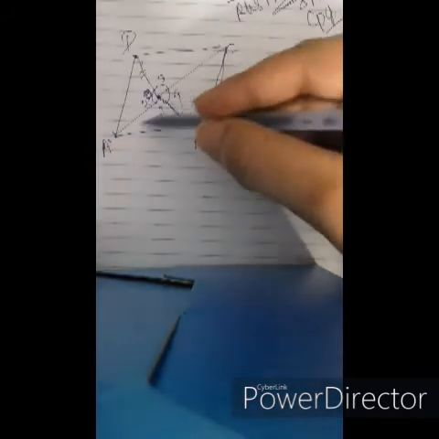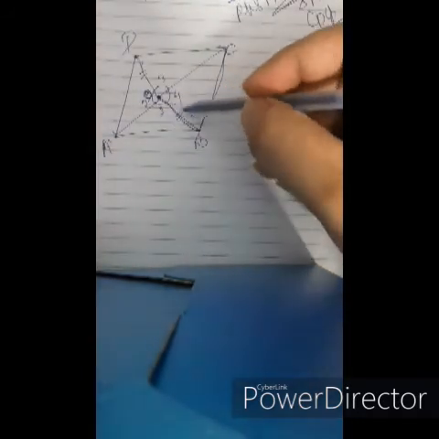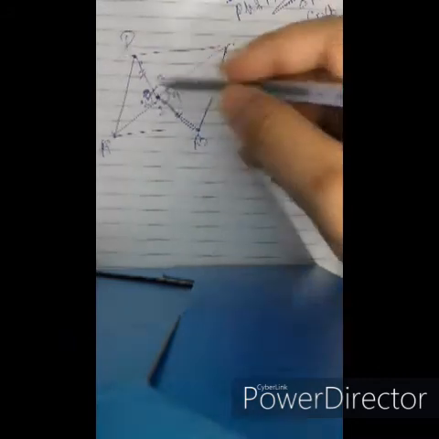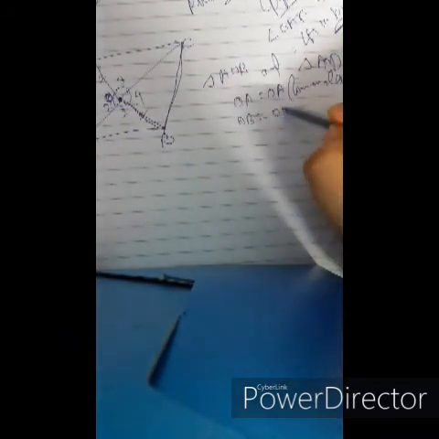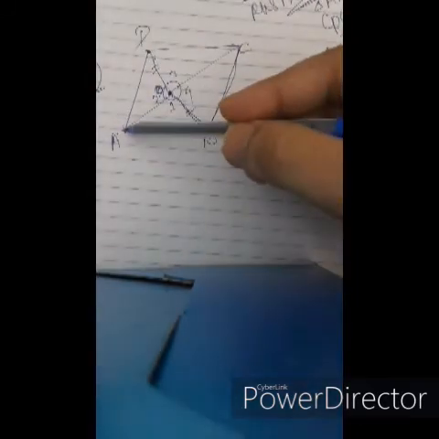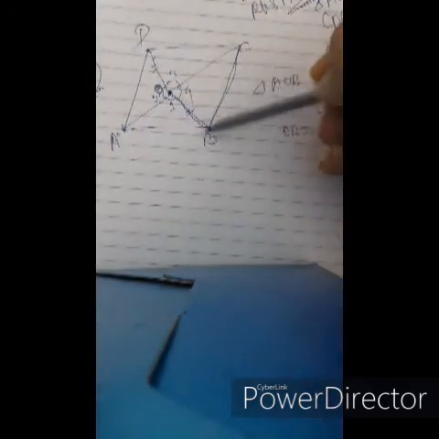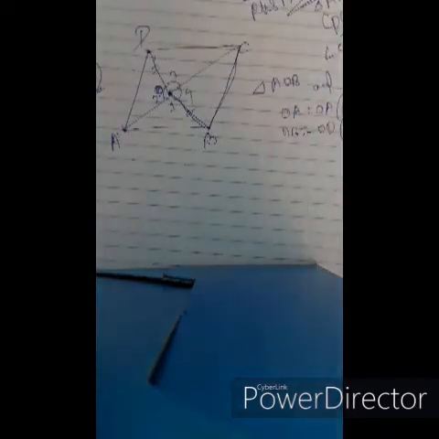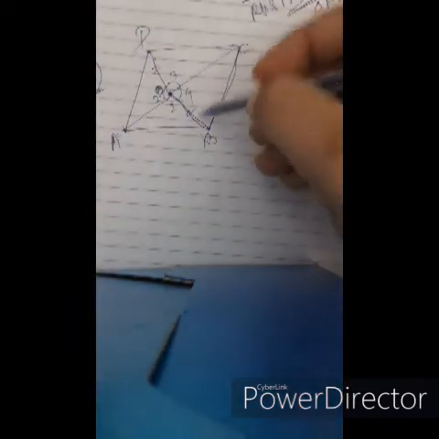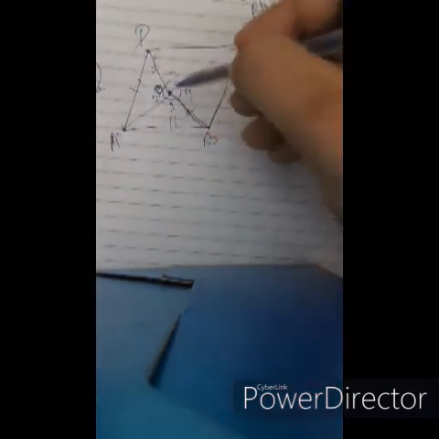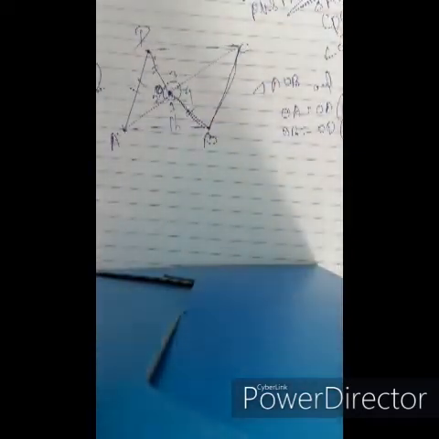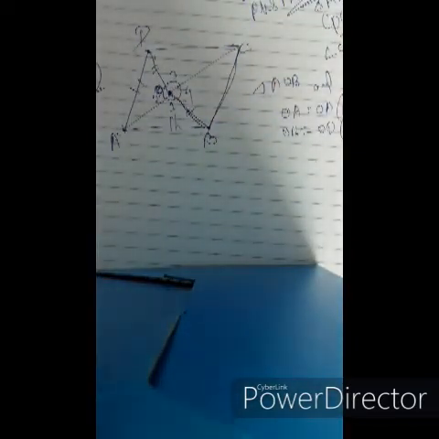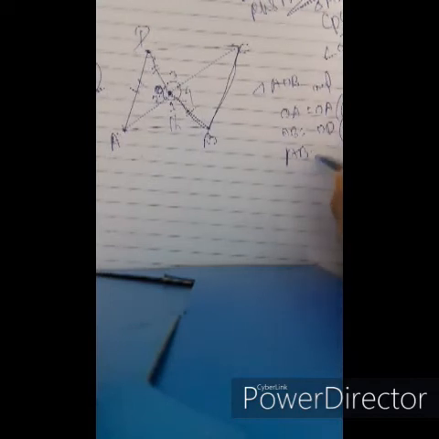Now we have OB equals OD, it is given. And AB equals AD, since these are the sides of the rhombus, and we know all four sides of the rhombus are equal.